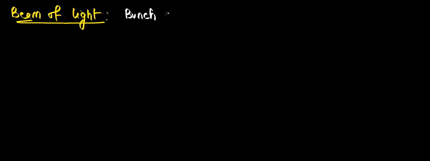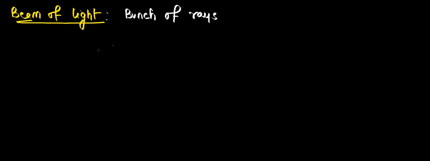Now what if you take a group of rays? Beam of light. If you take a single path, it's called a ray. If you take first path, second path, third path, so many paths, so many rays, what do we call it? It's called beam of light. So beam is nothing but a bunch of rays. That means you are taking a group of light rays.